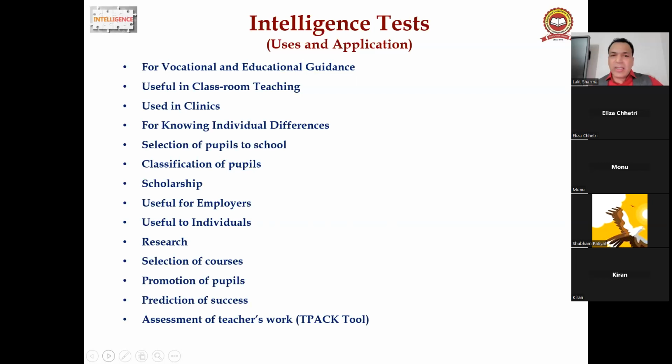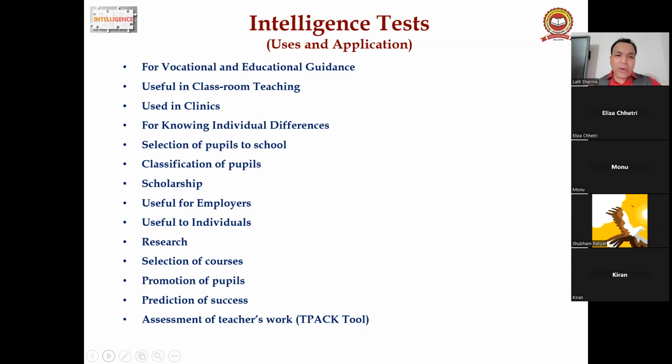Look, there is the vocational and educational guidance test, right? Why the student is weak, useful in classroom teaching. Look, there is a test on classroom teaching too, right? Whether students are not good or teachers are not good.